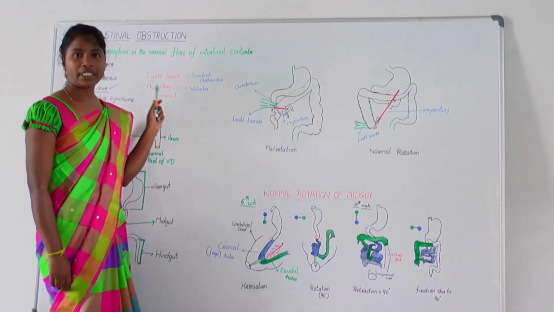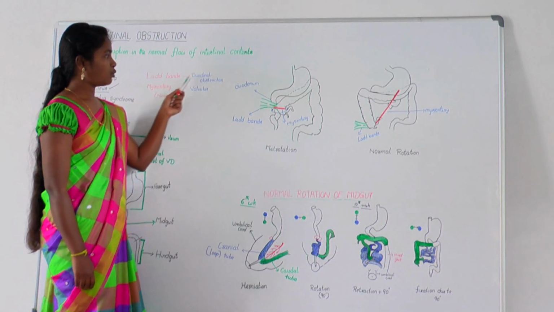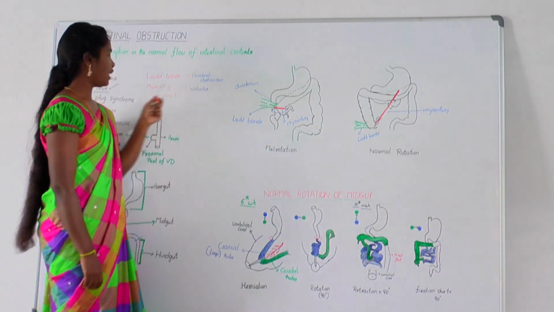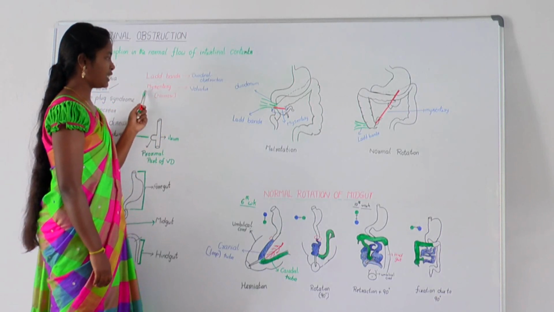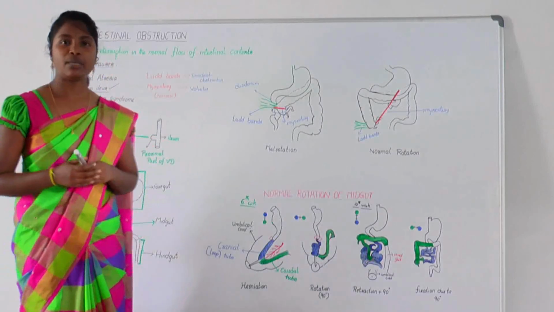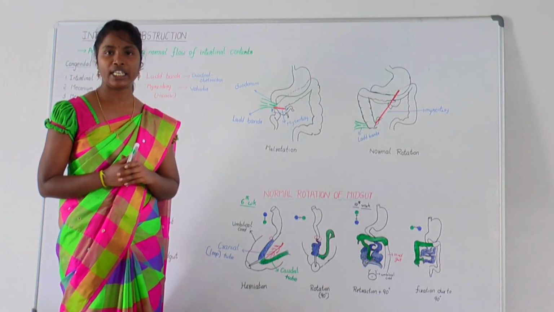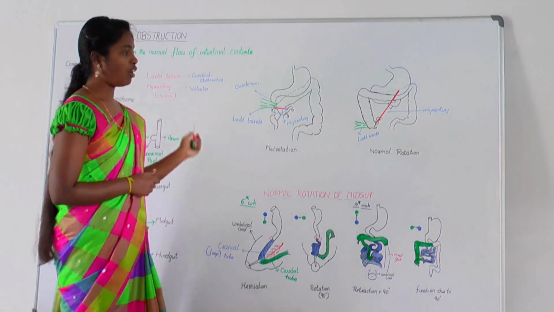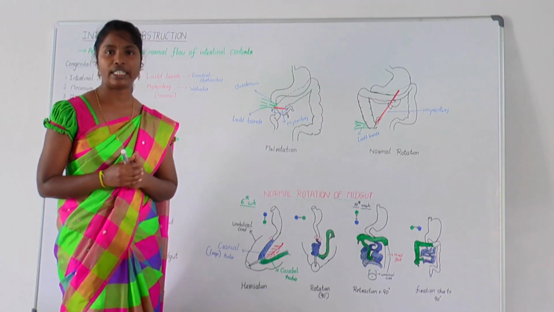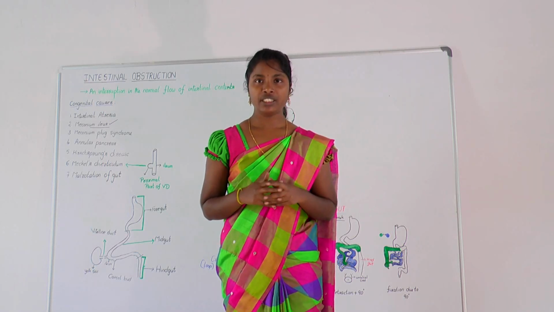If you conclude the pathology of malrotation, Ladd's bands lead to duodenal obstruction and narrow mesentery root leads to volvulus. This condition can be characterized by poor feeding and bilious vomiting in newborns. This is all about malrotation of gut. I would like to conclude the topic briefly.